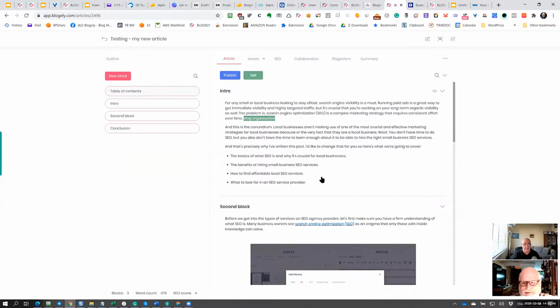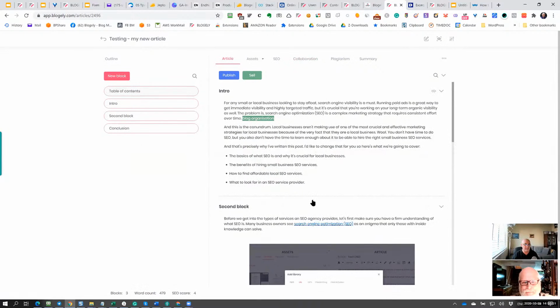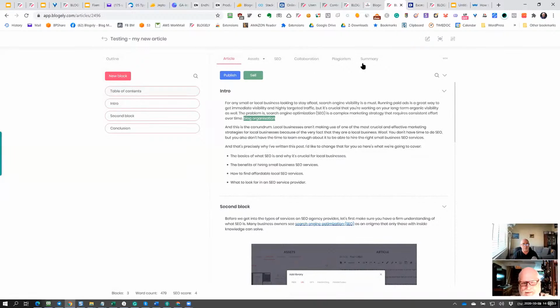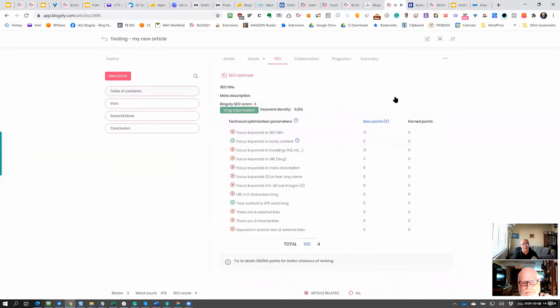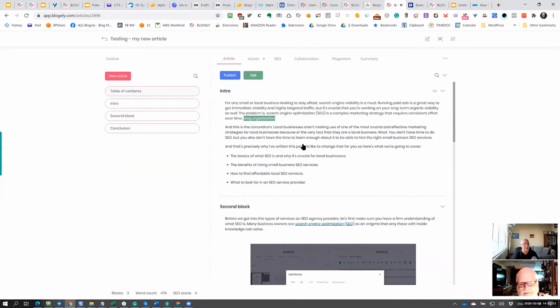So what's left next? You built your article, enhanced it with images and URLs, then went through SEO optimization and optimized it. Once you optimize it, you can check it here. It will show you your score. Right now I've got only 4 points, but of course I don't have time now to optimize. You can spend 4-5 minutes and optimize any article pretty quickly once you get to the SEO.